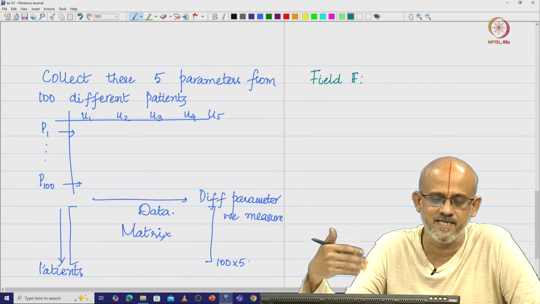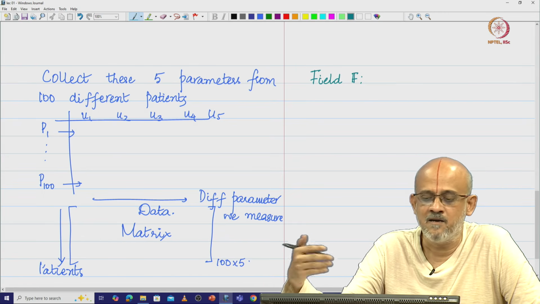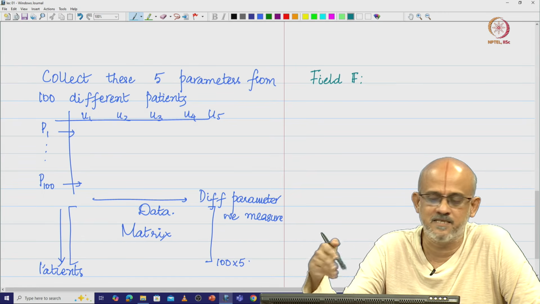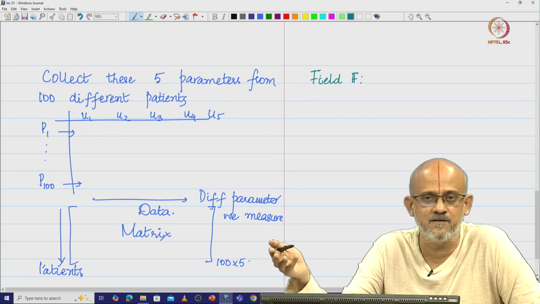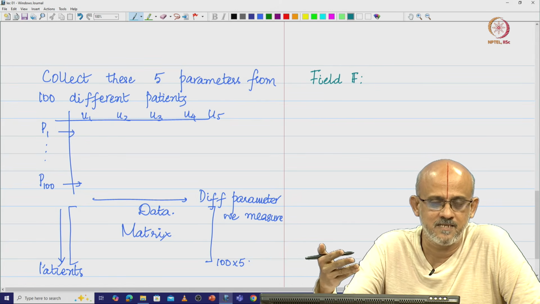That is something which we will see now, and then subsequently we will look at what operations are defined on the field, and what operations can be defined on the vectors, and so on.